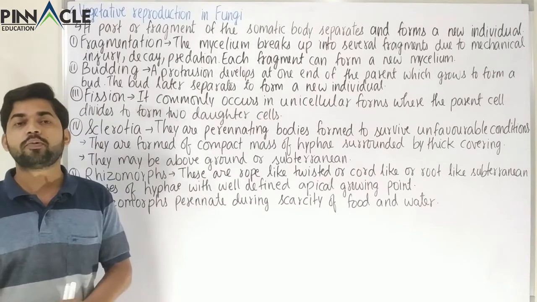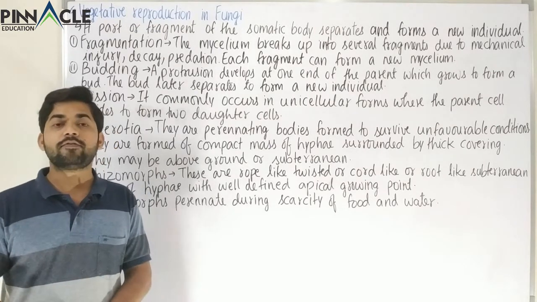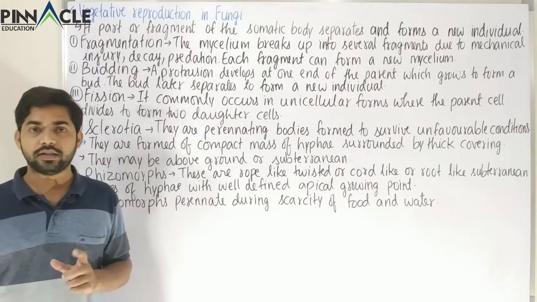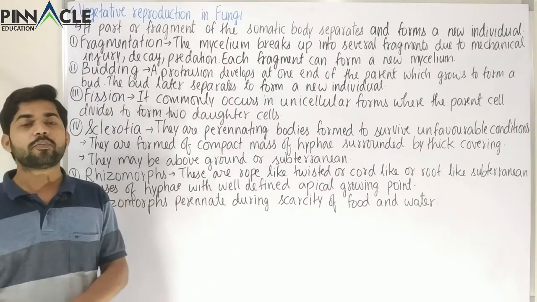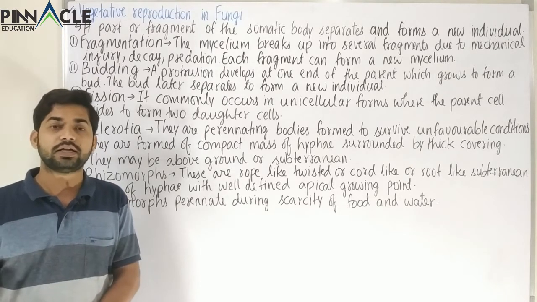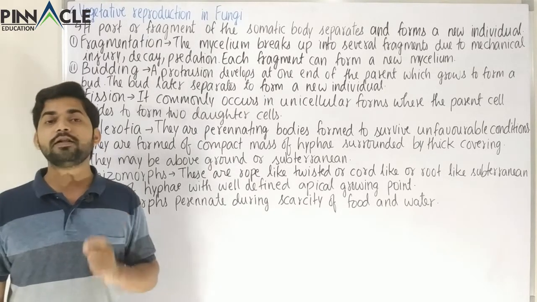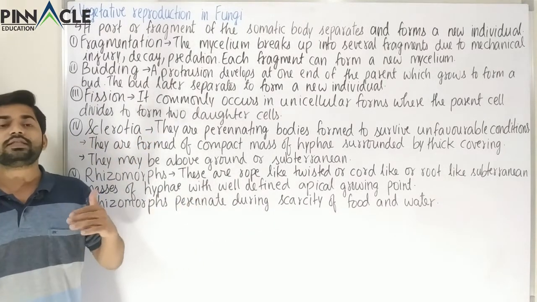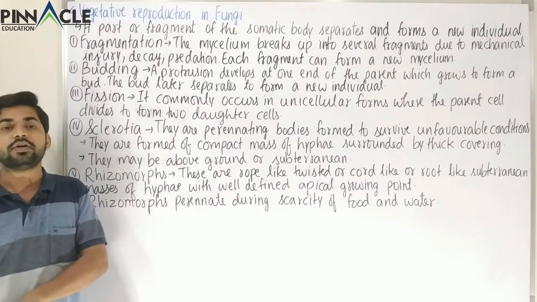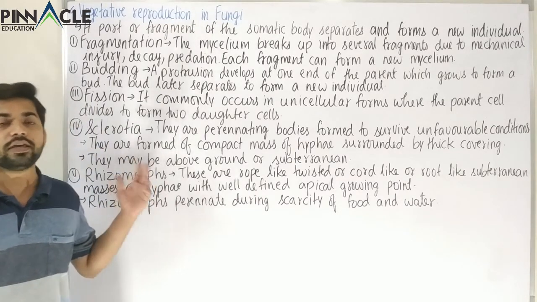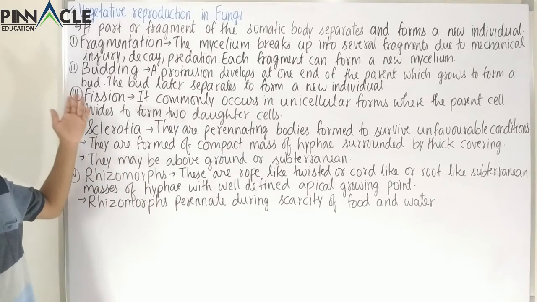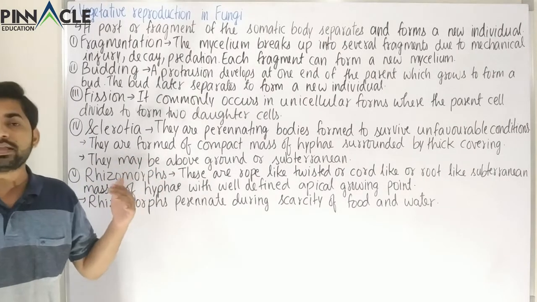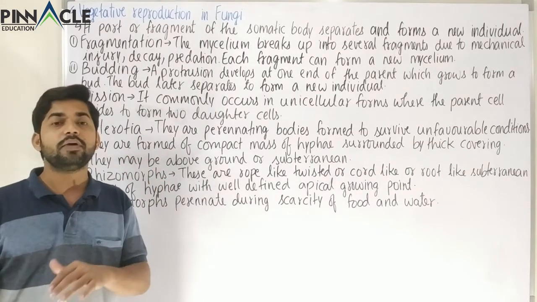Many scientists include this vegetative reproduction under the category of asexual reproduction. So it is also a type of asexual reproduction, and from asexual reproduction we know that it is uniparental. So obviously this vegetative propagation will also be uniparental, that is, only a single parent will be involved in this case. Now there are 5 methods of vegetative reproduction in fungi. For example, we have fragmentation or fission, budding, sclerotia, or the rhizomorphs. So these are the 5 common methods of reproduction in the kingdom fungi.